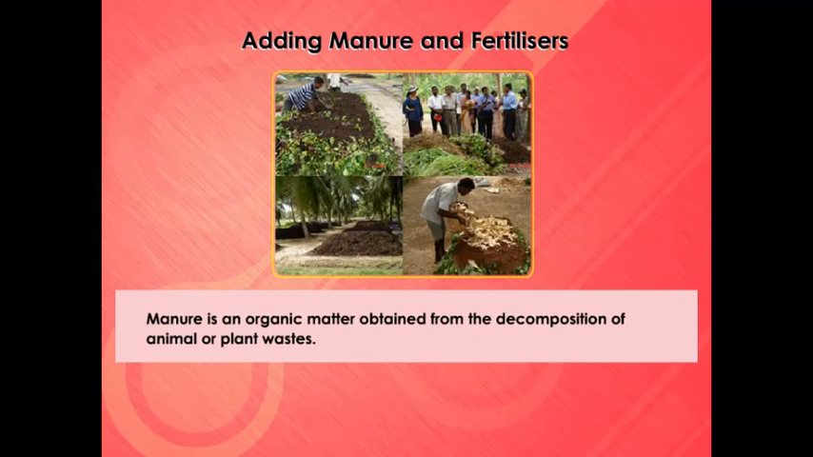Manure is an organic substance obtained from the decomposition of plant or animal wastes. Farmers dump plant and animal wastes in pits in open places and allow it to decompose. This decomposition is caused by some microorganisms. The decomposed matter is used as organic manure.